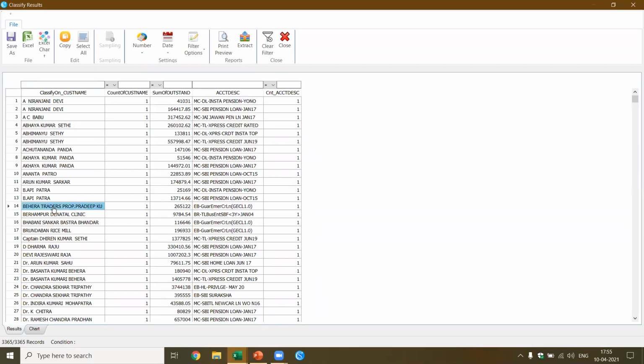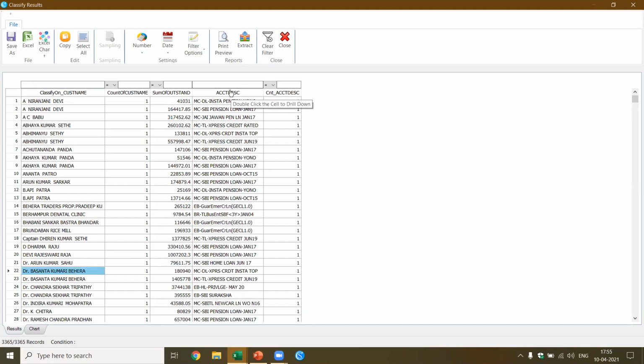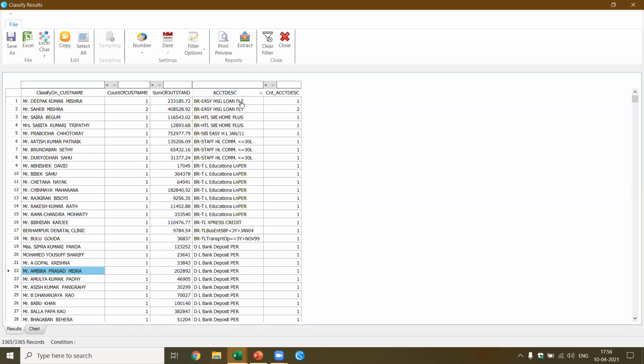Now here again you have this B, Apipatra, who has these 2 loans. Like that, you have seen this here with Dr. Basant Kumar Behra. He has been given 2 loans. What are the schemes under which they have been given? Now you want to see as per the account description, so just do a single sort. Based on each of the account descriptions, you'll be able to know what loans have been granted. For example, education loans, how many people have been granted?